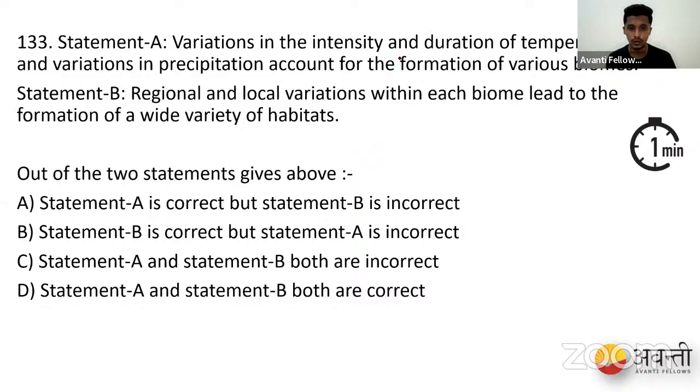Let me relaunch the poll and see what your right option is. Nice, people, you're giving right answers within 15 seconds. That's nice.